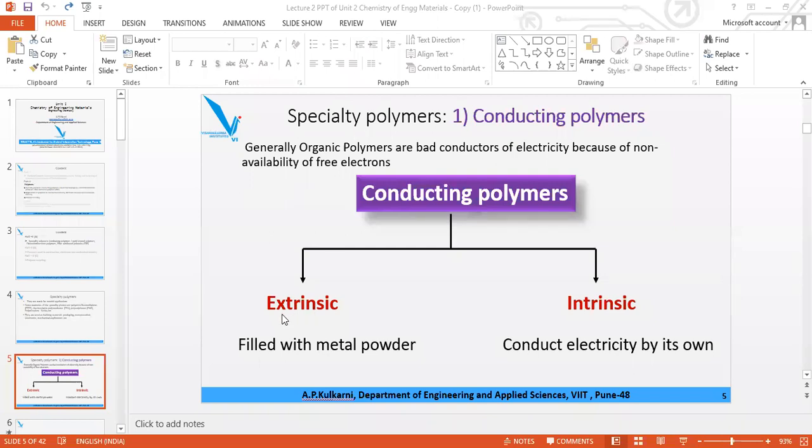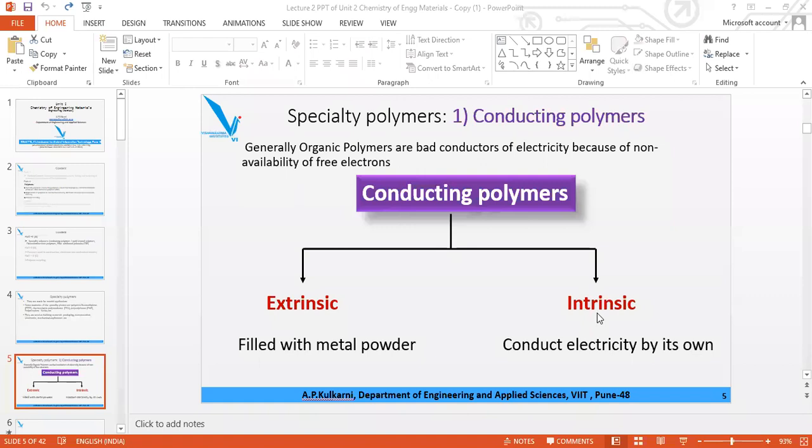Basically, they do not have delocalized electrons, so they do not conduct electricity. But by adding something like metal oxide, metal powder, or carbon black, we make them conducting, and those conducting polymers are called extrinsic conducting polymers.